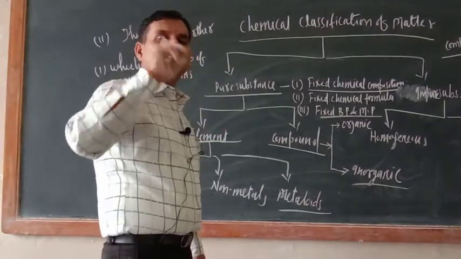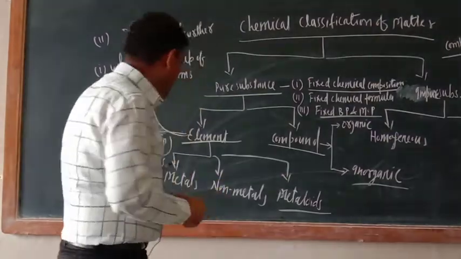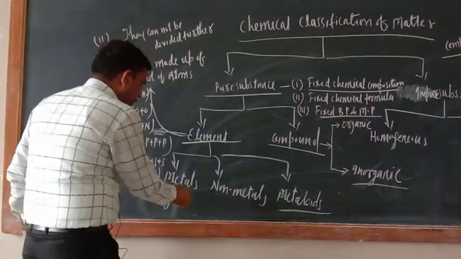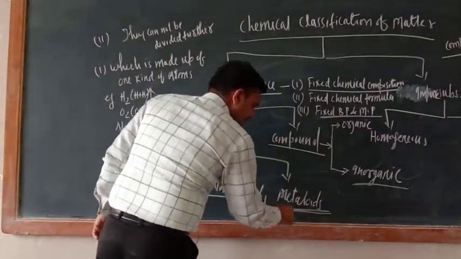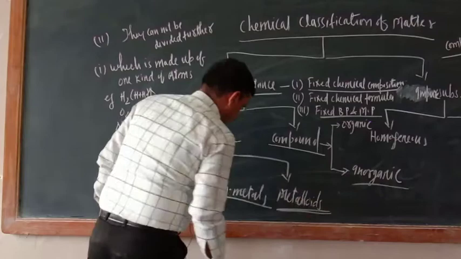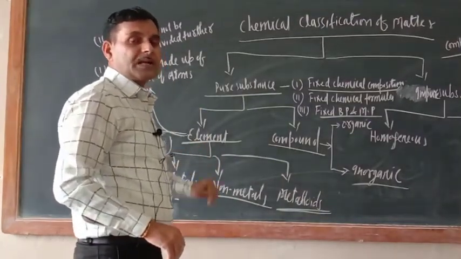Only one metal is found in the liquid state at room temperature, that is mercury. What is that one? Mercury. So this is metals, this is non-metals, and this is metalloids. Okay. According to chemical property, what are the metals?